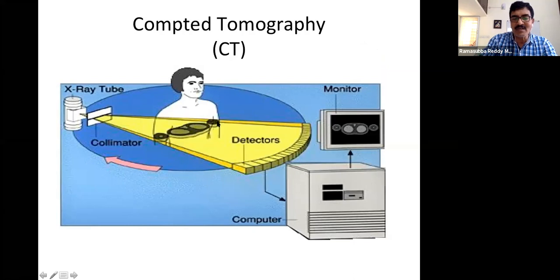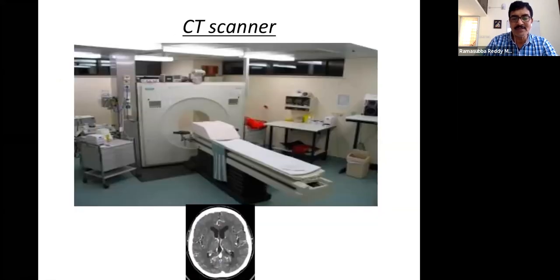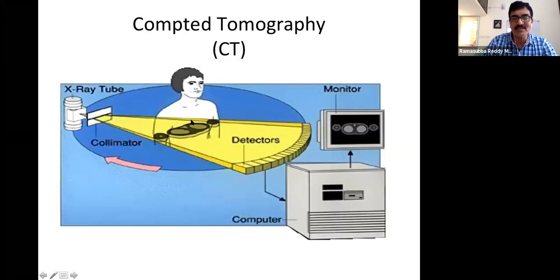So for the horizontal cut, the X-rays are sent as a small pencil beam, and each X-ray beam is identified by a detector. By rotating these detectors and the X-ray tube around the body and making appropriate calculations, they can extract a cross-sectional image. That is called a CT image.